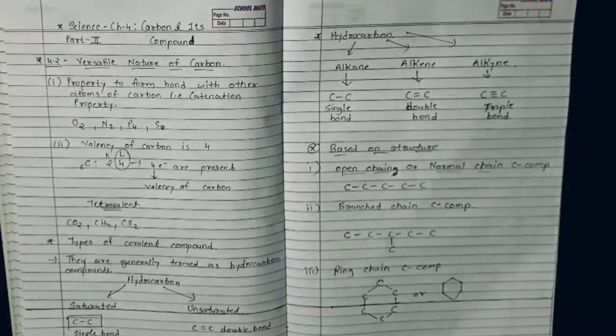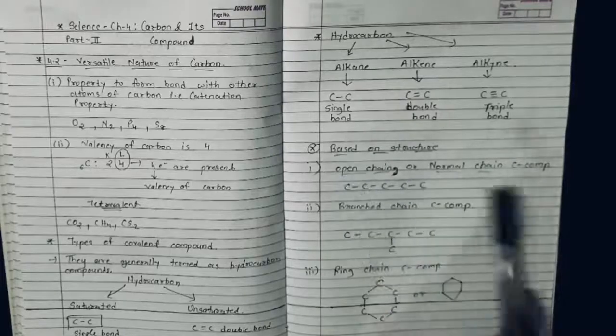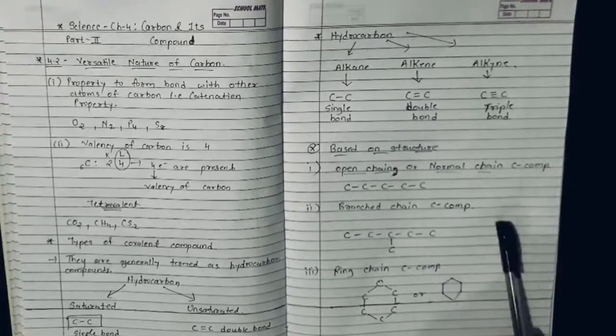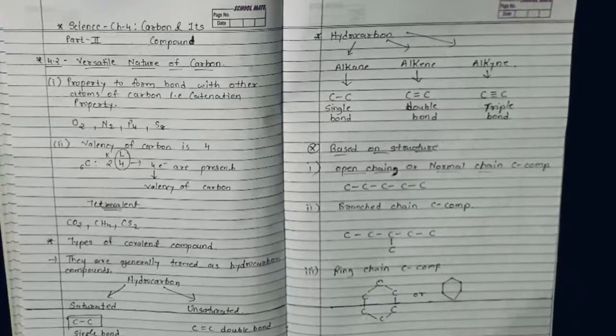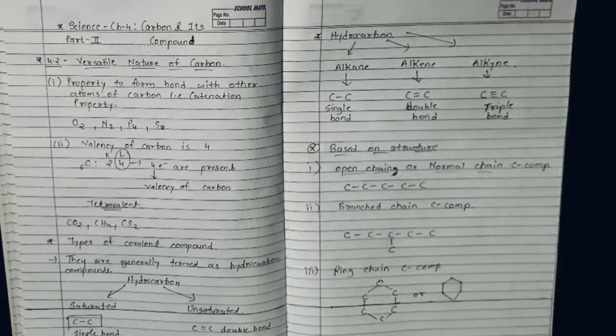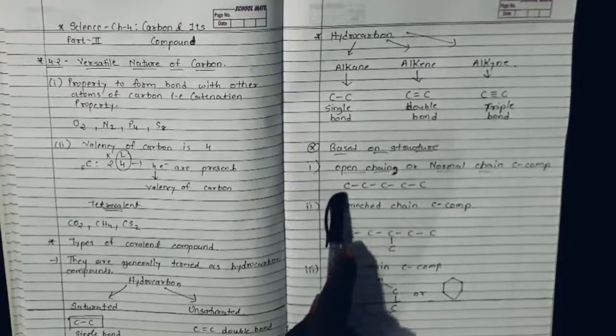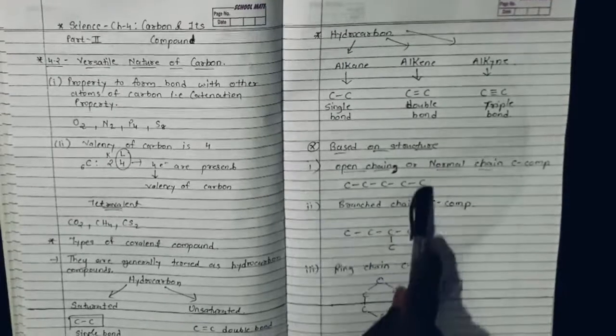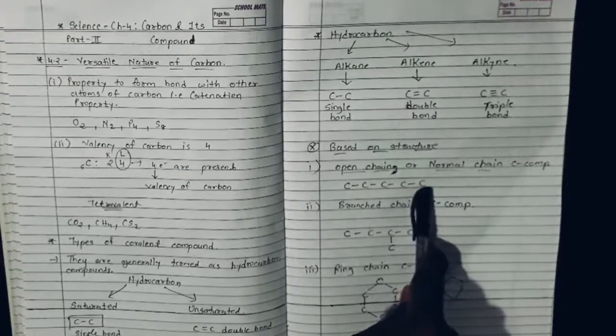So such structure is known as a ring chain compound. Based on this structure, dear student, hydrocarbons are classified as open chain, branch chain and ring chain carbon compounds. In open chain carbon compounds, you will have a straight chain of carbon atoms. That means you will have two ends of a chain, one at which your carbon chain starts and one at which it ends.